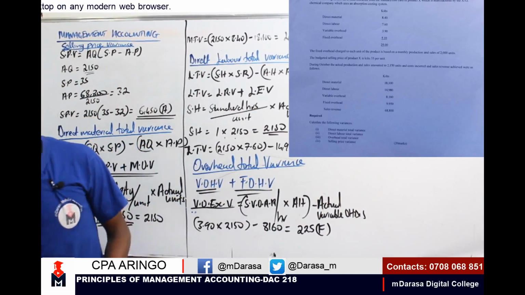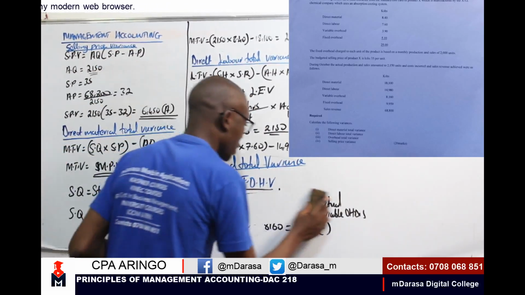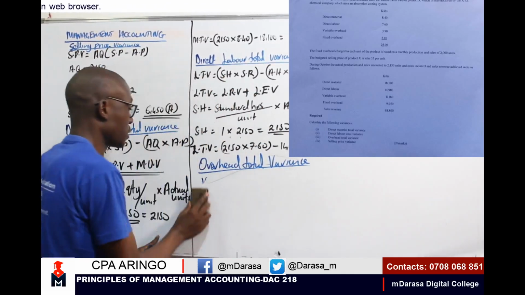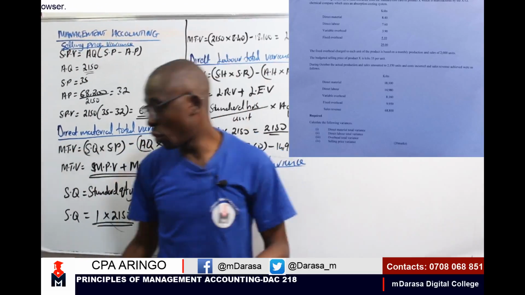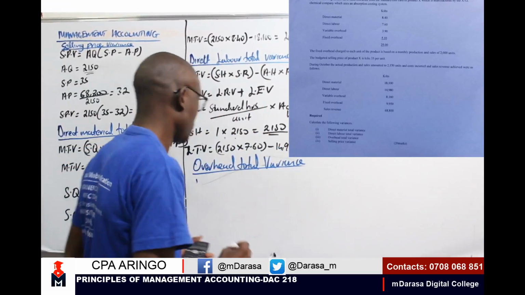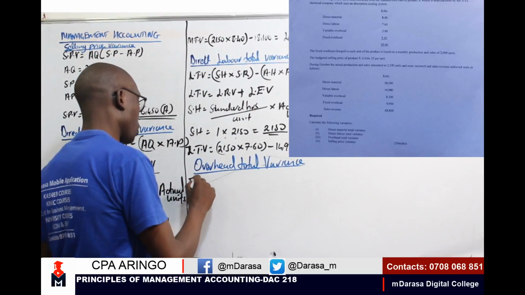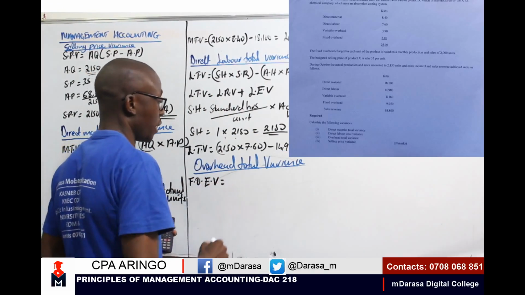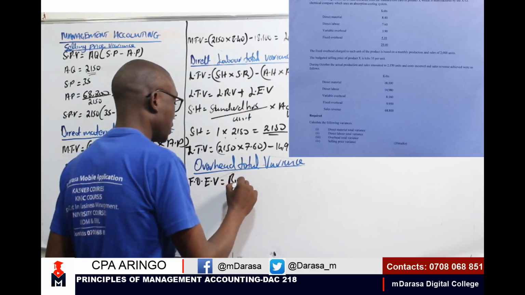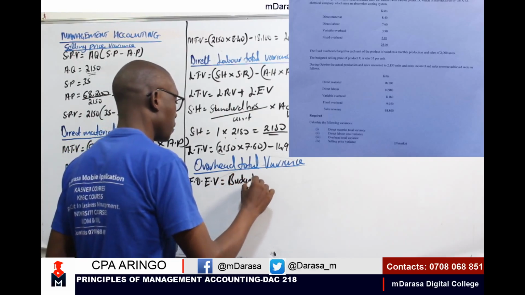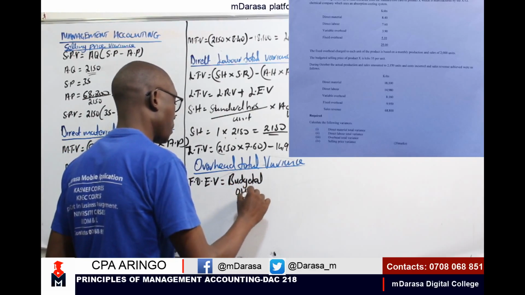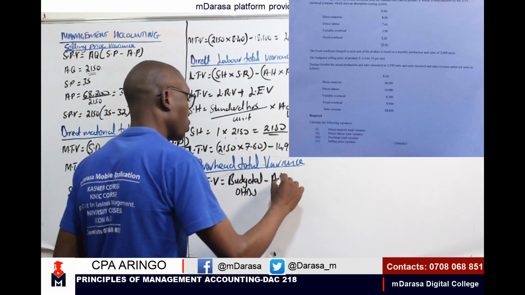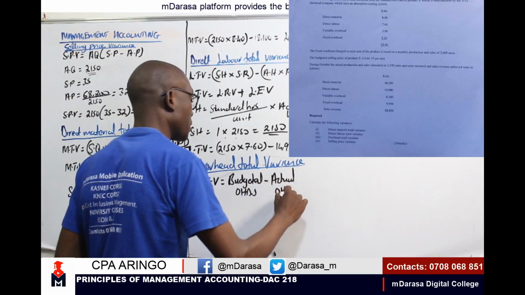We proceed to fixed overhead expenditure variance, where I should be talking of budgeted OHDs minus our actual OHDs.